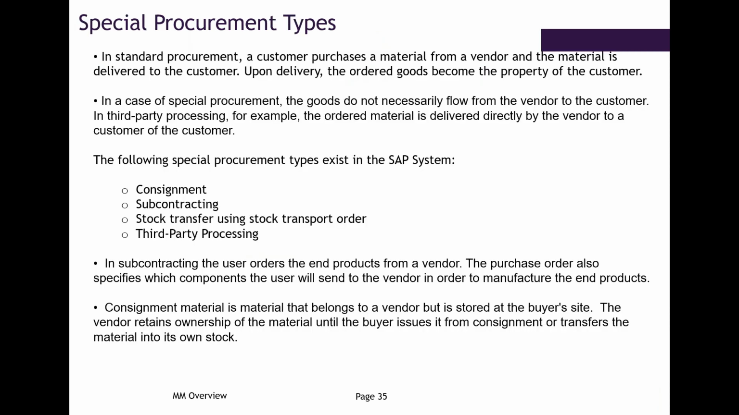Then procurements. We have different types of procurements in SAP. Generally, we do standard procurement. There are special procurements also, like consignment, subcontracting, stock transfers, and third party. What is a consignment? Consignment is that